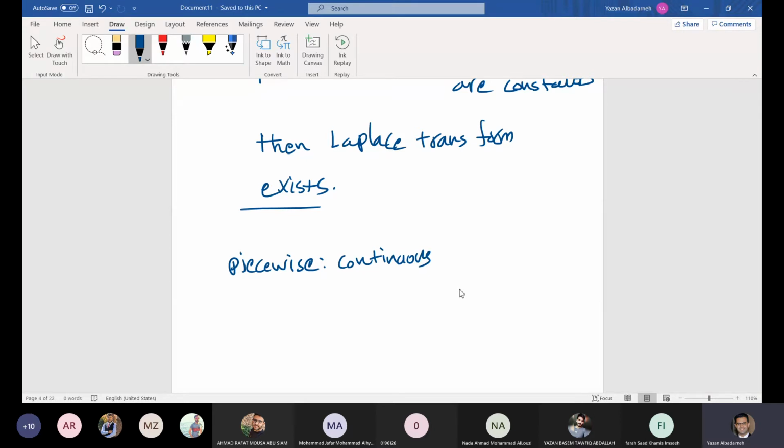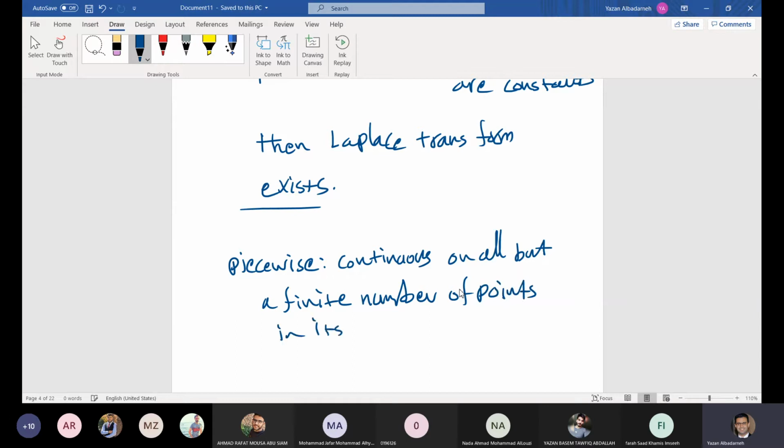So here, continuous on all t except a finite number of points in its domain. It must be a finite number of points. So this is the piecewise function: a function that is continuous everywhere except at a finite number of points in the domain.